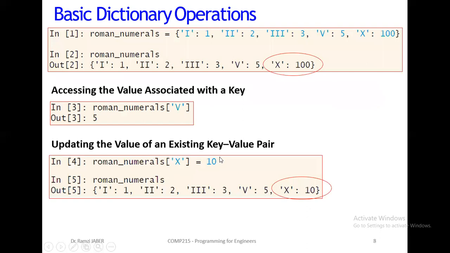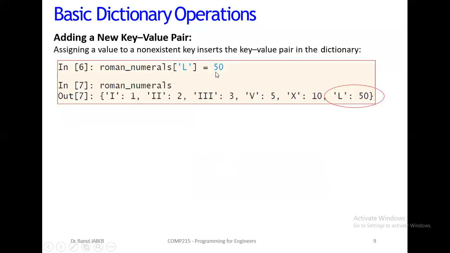But for L equal 50, no L is found inside the dictionary, so add a new pair with L as key and 50 as value. Okay?